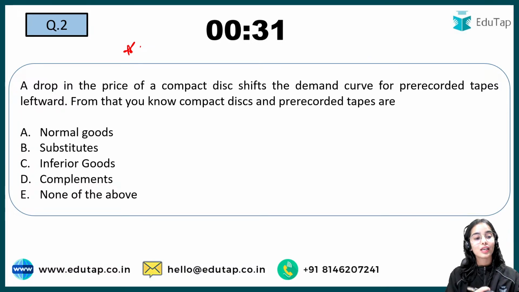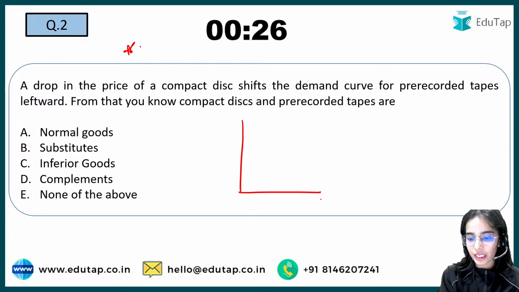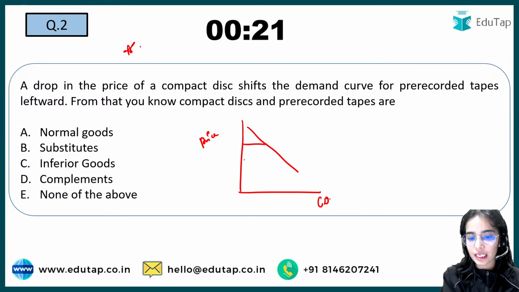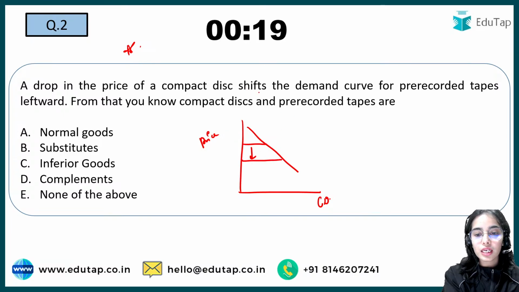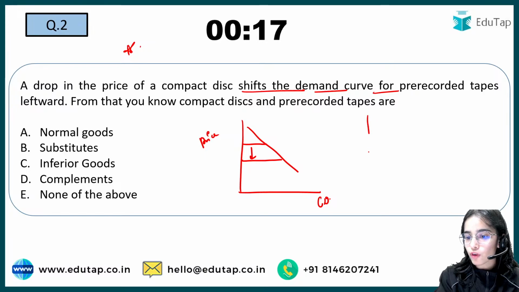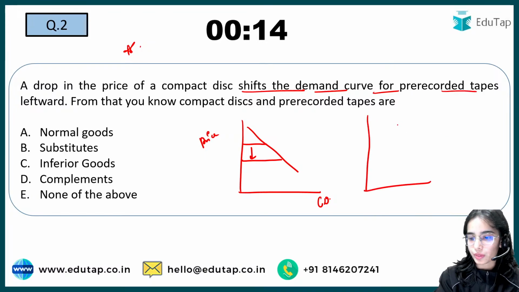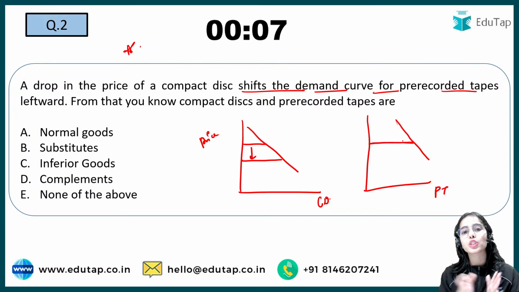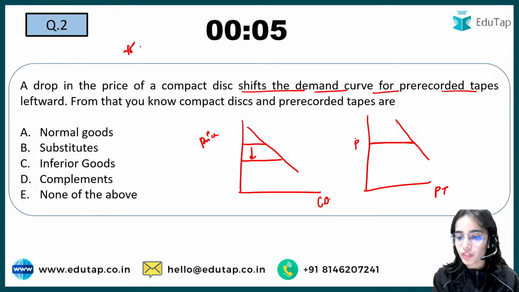Yes, very good. So a drop in the price of a compact disc. Here we are taking the compact disc, this is the price. When the price of a compact disc is decreasing, this shifts the demand curve for pre-recorded tapes leftward. That means for pre-recorded tapes, the price is not changing, the price is the same, but the demand is decreasing.